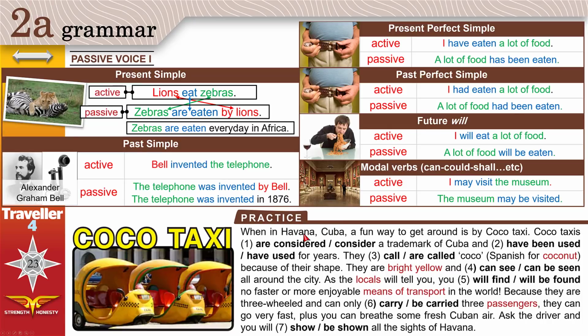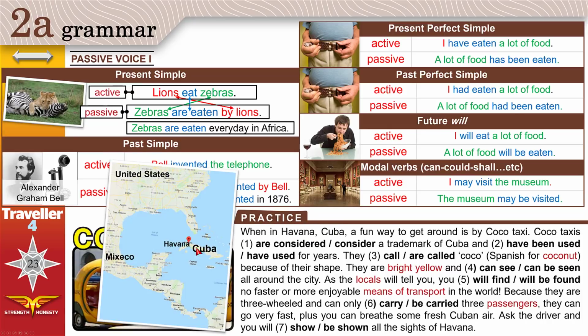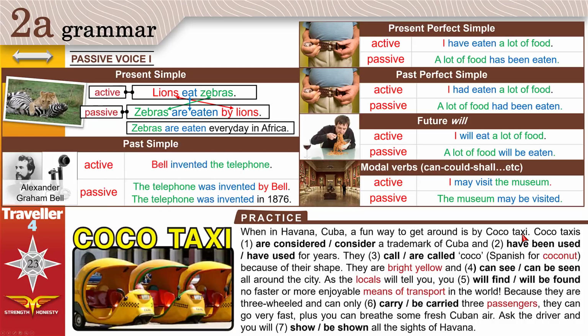Havana is a city right here in Cuba. A fun way to get around is by a Coco taxi. Coco taxis are considered a trademark of Cuba. Consider means you form an opinion about something. Now, who forms this opinion? Coco taxis form opinion, or people form opinion? It's people. But people is not here. We have Coco taxis. This is the object. We started the sentence with the object, which means we need passive. We need the verb be.